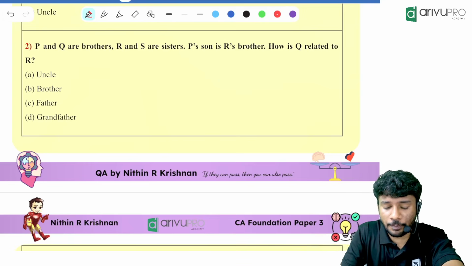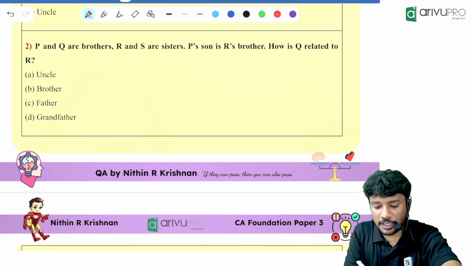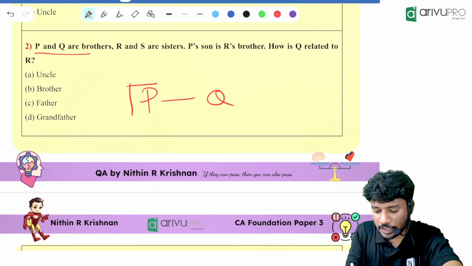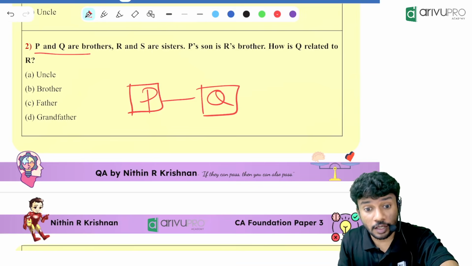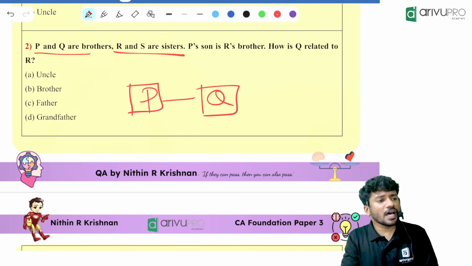P and Q are brothers. What do you mean by that? P and Q are siblings, and since they are brothers, what type of genders are they? They both are male. Then R and S are sisters.